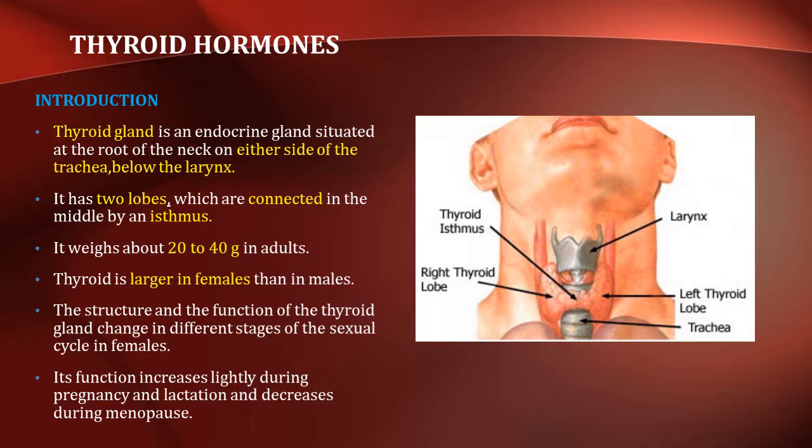Thyroid is larger in females than in men, and the structure and function of the thyroid gland changes in different stages of the sexual cycle, especially in females. Its function increases slightly during pregnancy and lactation and decreases during menopause.